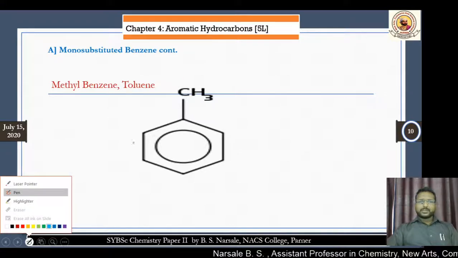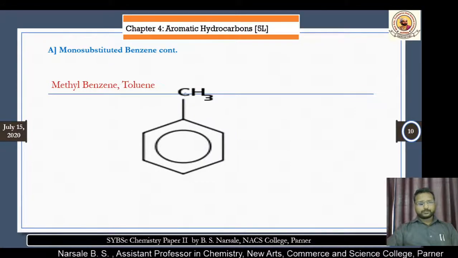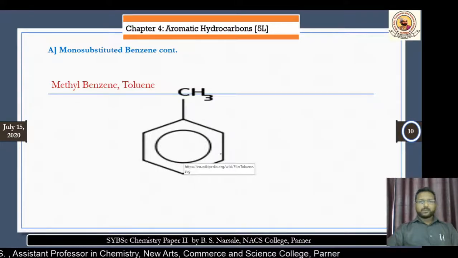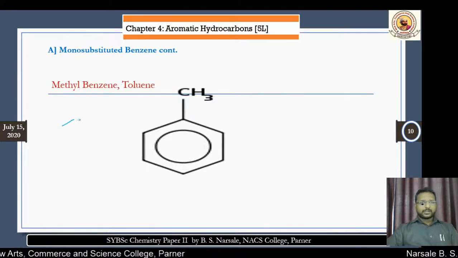Benzene is a symmetrical molecule having all 6 carbon atoms, and all 6 hydrogens are one and the same.